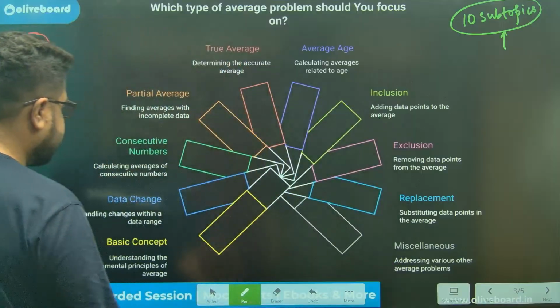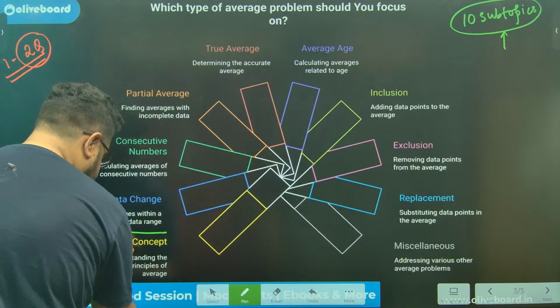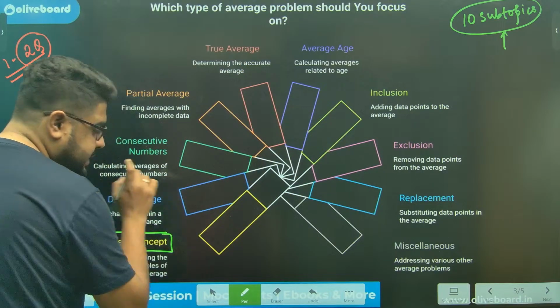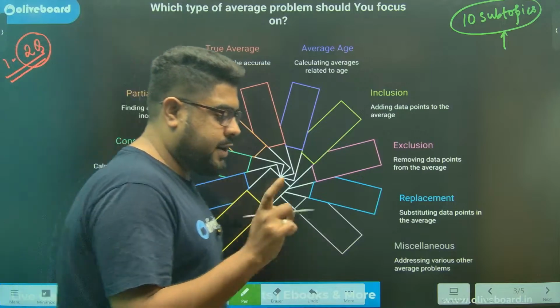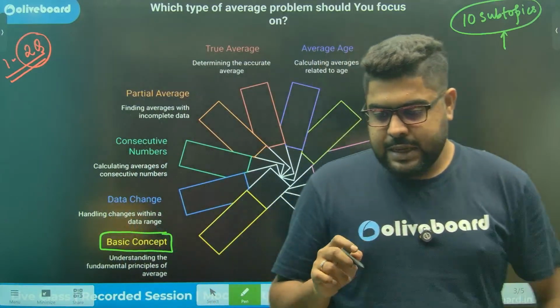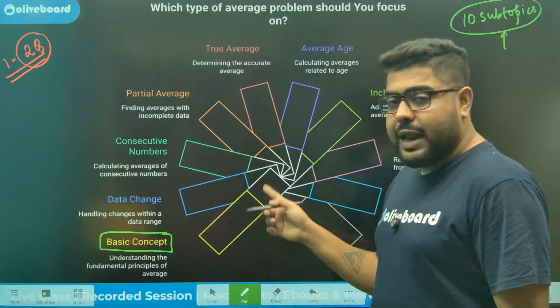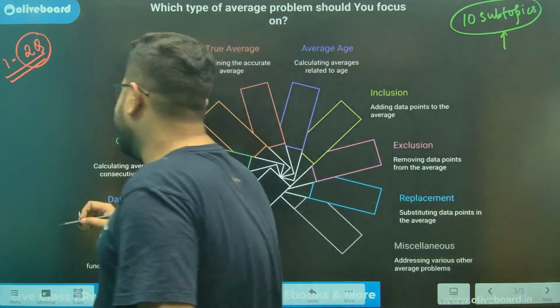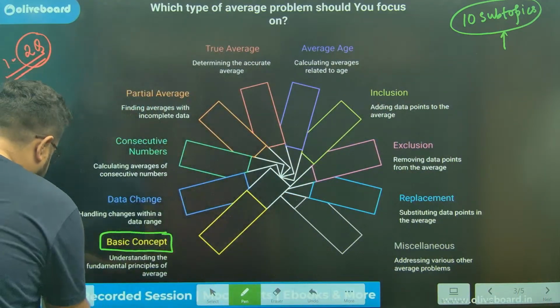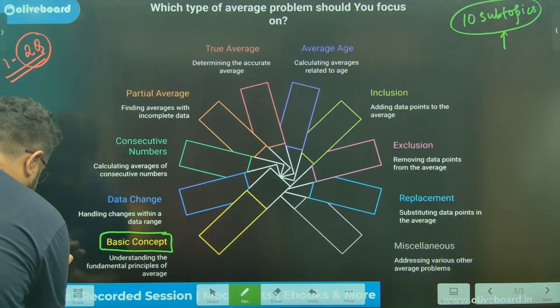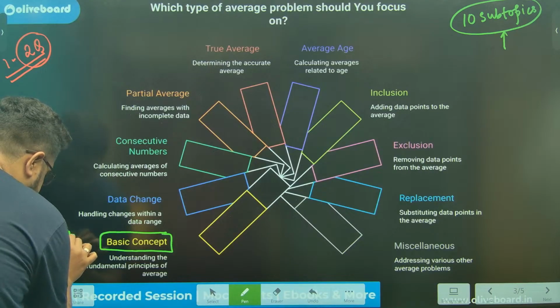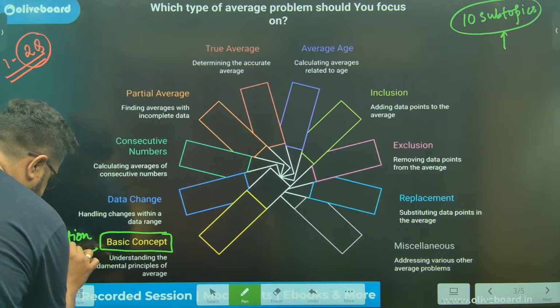Now, let's start with the basic concept. Basic concept here means the basic concept of normal average, and also the basic concept of deviation, which you must know. Because this particular chapter deals with deviation.